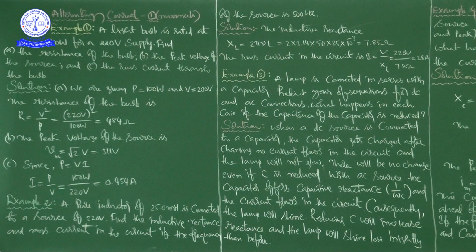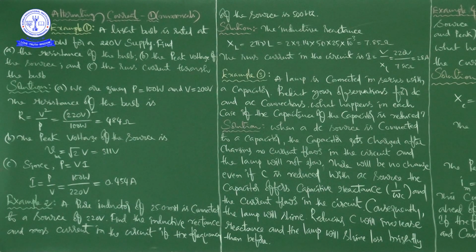A light bulb is rated at 100 watt for a 220 volts supply. So, here 100 watt is the power. Find A, the resistance of the bulb. B, the peak voltage of the source. And C, the RMS current through the bulb. Okay, right. Now, the solution. See here.